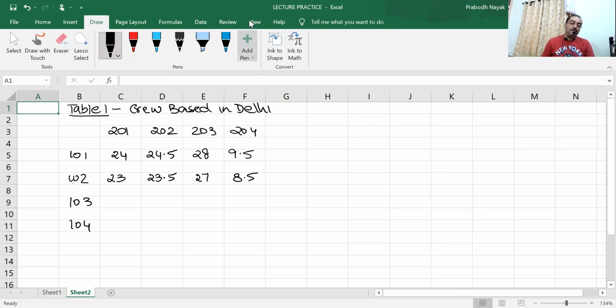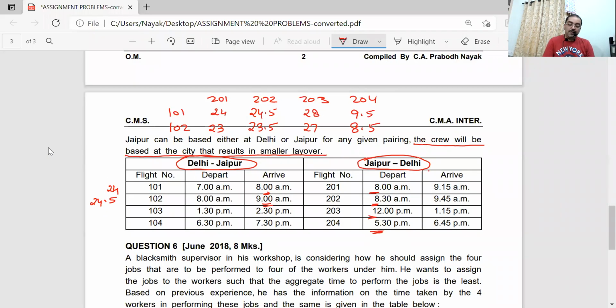Now let us come to 103. The 103 flight starts from Delhi at 1:30. The pilot comes to Jaipur at 2:30. If he comes to Jaipur at 2:30 in the afternoon, he cannot take the 201 flight on the same day. He has to take it the next day. So from 2:30 to 8 o'clock the next day, how many hours?